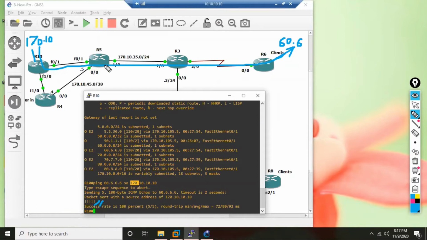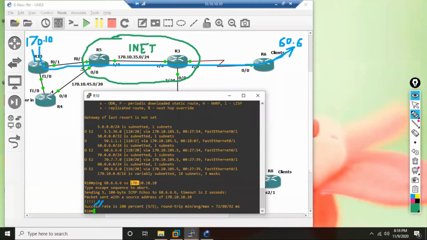The packet landed on R5, R5 forwarded it to R3, and R3 finally forwarded it to R6. Consider R3 and R5 as internet ISP routers. This internet forwarded the packet from R10 to R6 because it was a public IP packet.